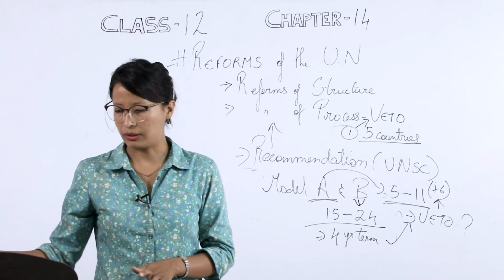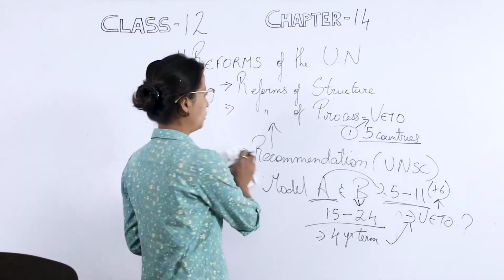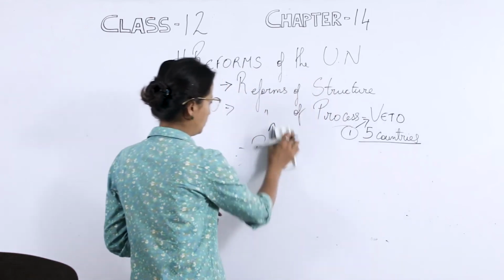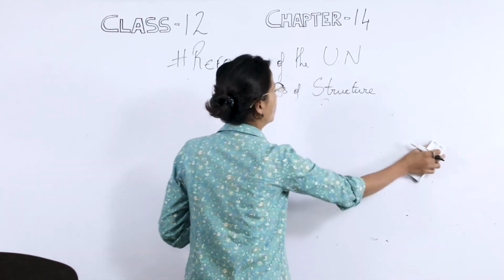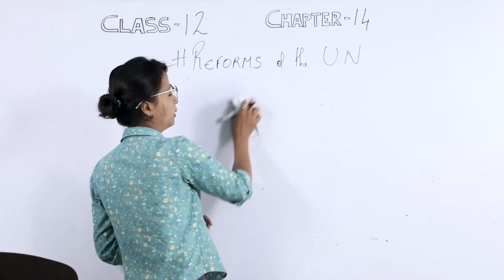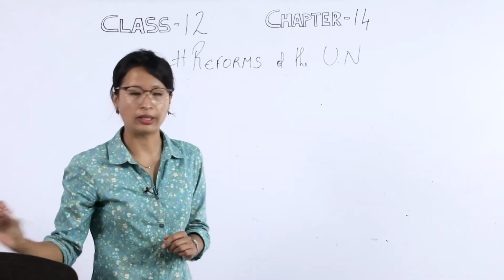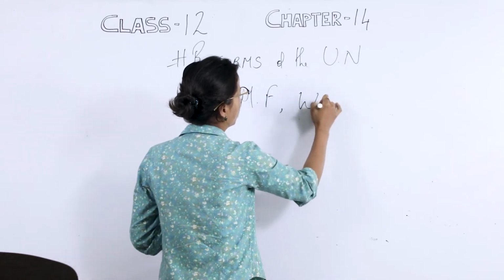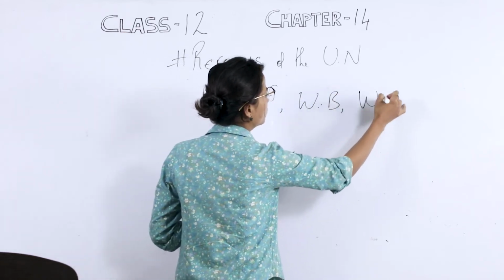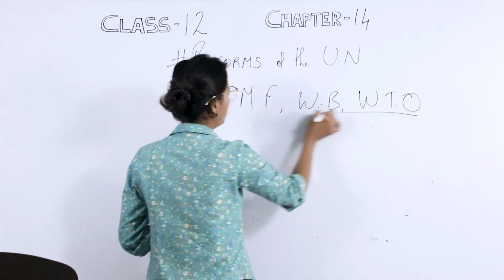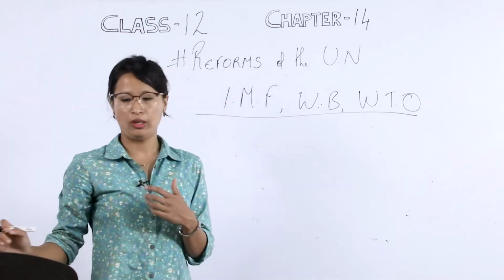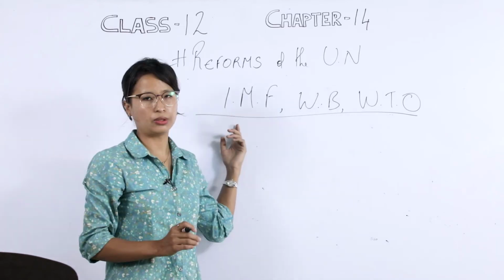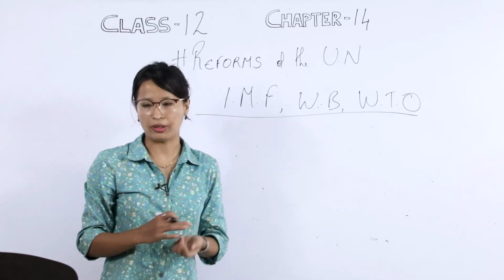Now the next topic is, we'll talk about the major international economic organizations, that is the IMF, the World Bank, and the World Trade Organization. These major economic organizations, we'll talk about their functioning. How democratic are they in their functioning?